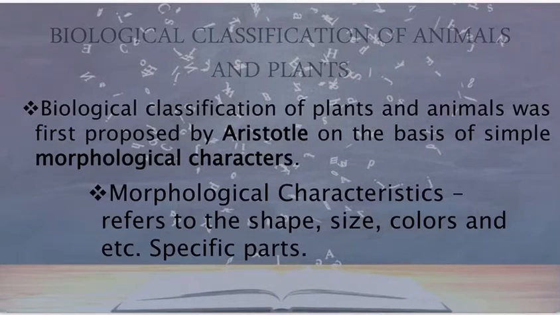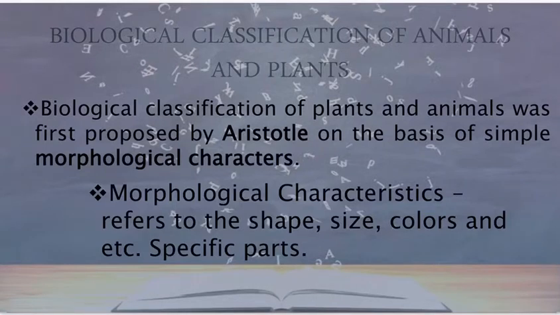So morphological characters refer to the shape of the organism, size of the organism, color or colors of the organism, whatever we could see externally. Biological classification is the scientific procedure of arranging organisms into groups on the basis of their similarities and dissimilarities and placing the group in the taxonomical hierarchy of categories.